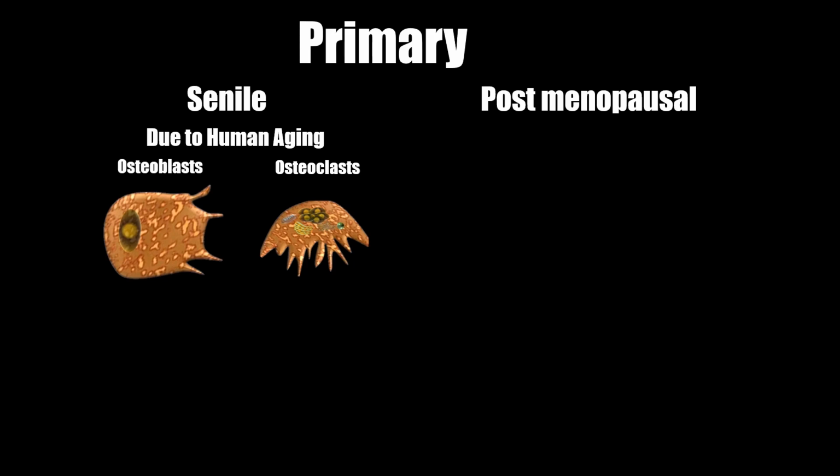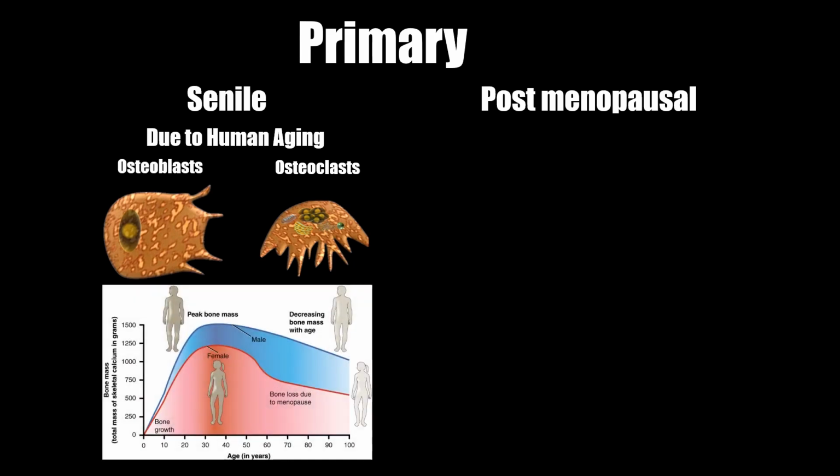A big determinant of how detrimental senile osteoporosis is going to be to a particular individual is the person's peak bone mass. Higher the peak bone mass, the longer it takes for the onset of osteoporosis. Peak bone mass is dependent on various genetic, nutritional, and environmental factors, and usually peaks during early adulthood, some may near the 30s.